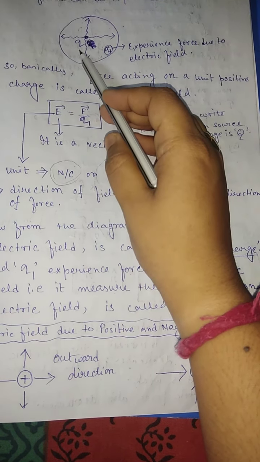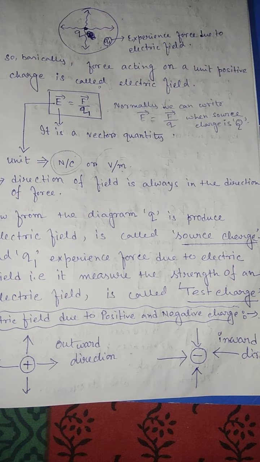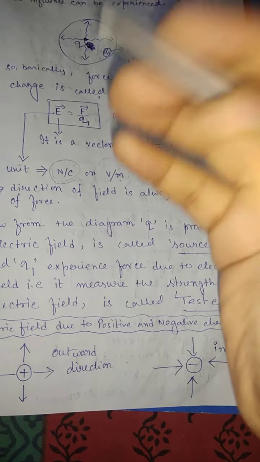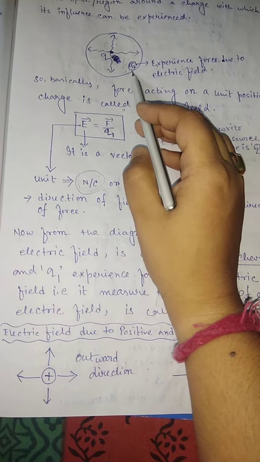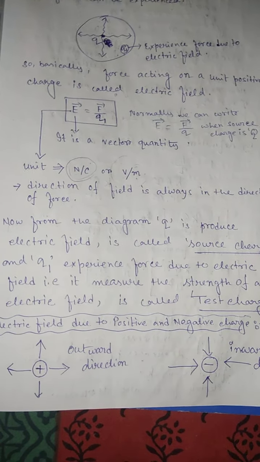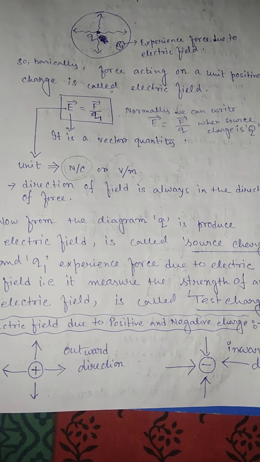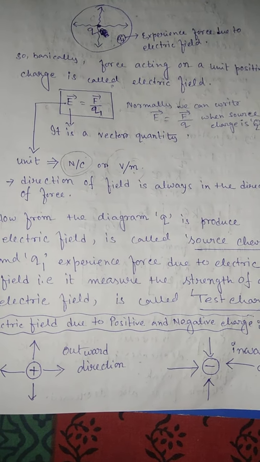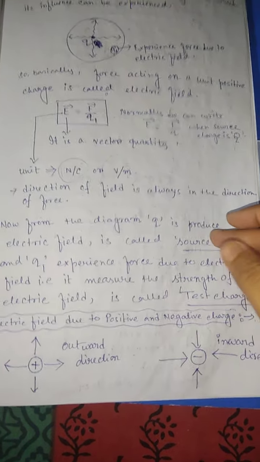Okay, so here the charge which generates or produces the electric field is called the source charge, the source of the electric field. The charge which experiences a force due to that electric field, or which measures the strength of the electric field, is called the test charge. So here we have two types of charges: one is the source charge which produces the electric field, and the other is the test charge which experiences a force or measures the strength of that electric field.